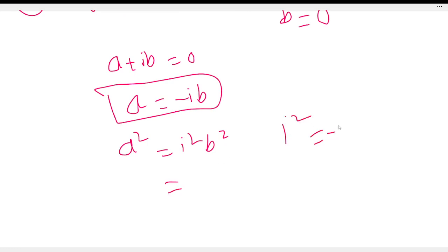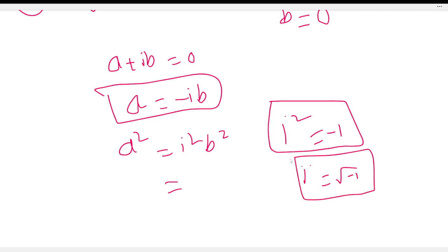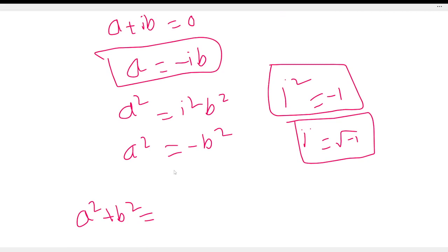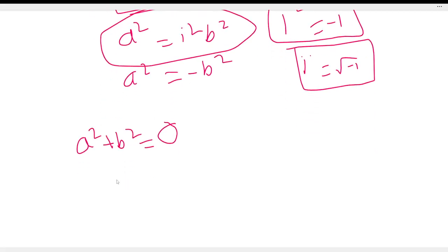Always remember i square is equal to minus 1, and i is equal to root over minus 1. Putting this value, a square is equal to minus b square, and hence a square plus b square is equal to 0. Squaring both sides.